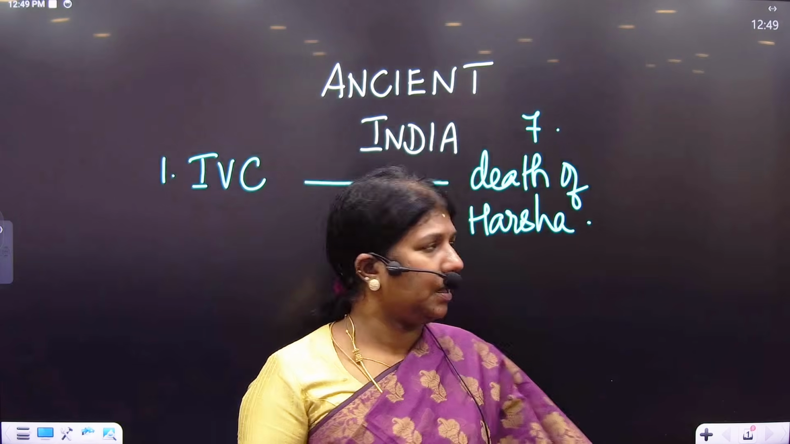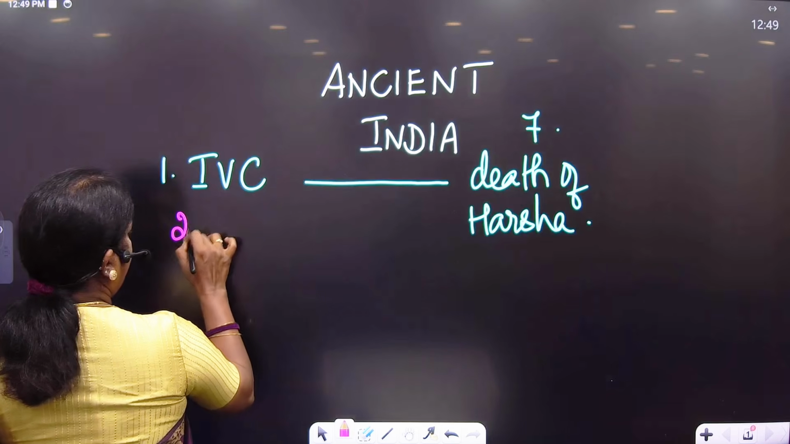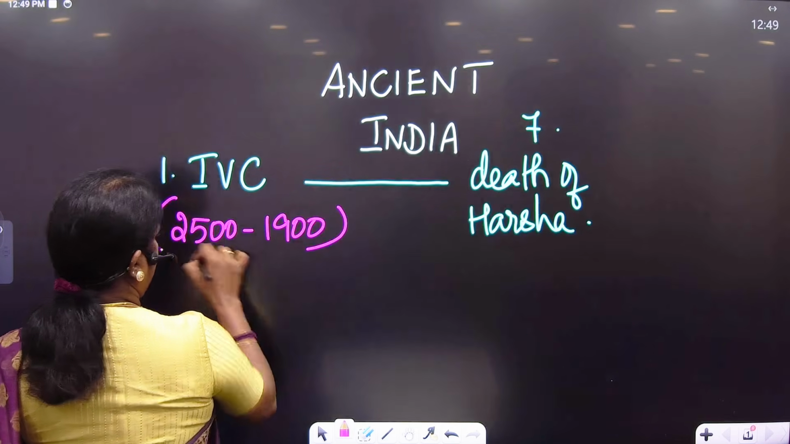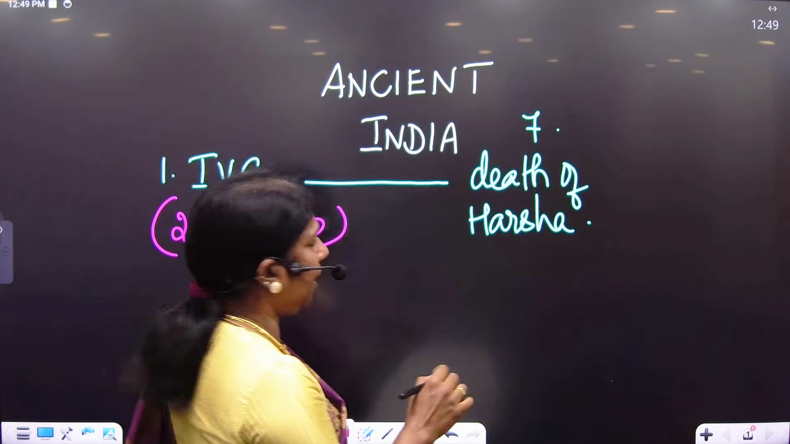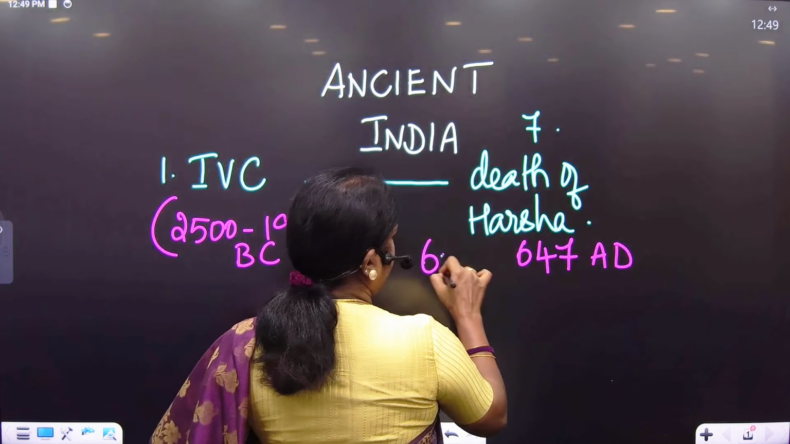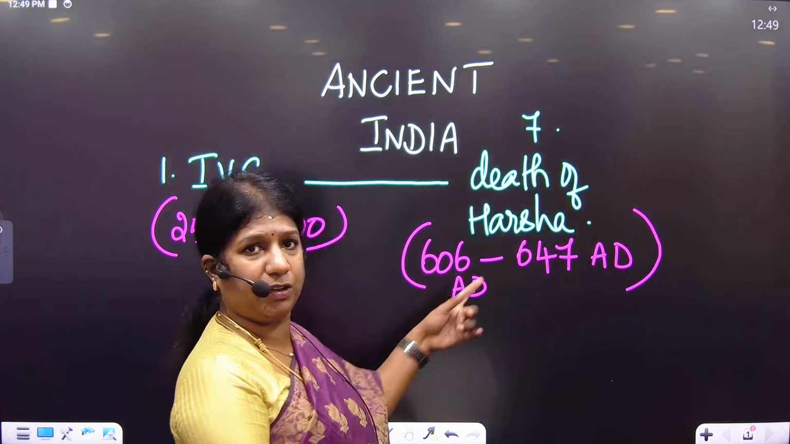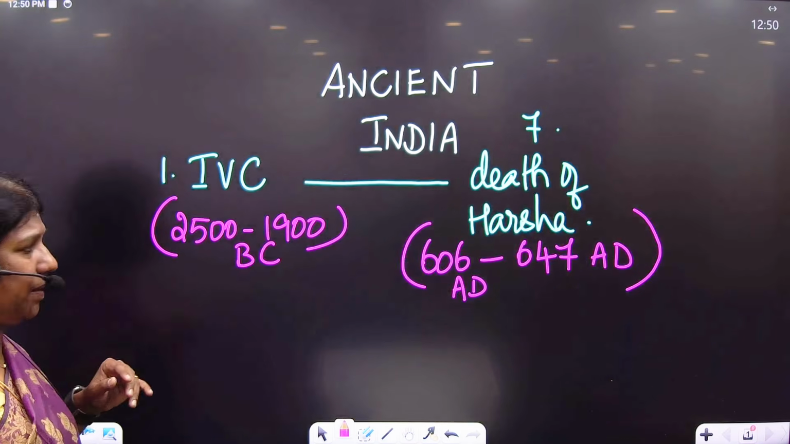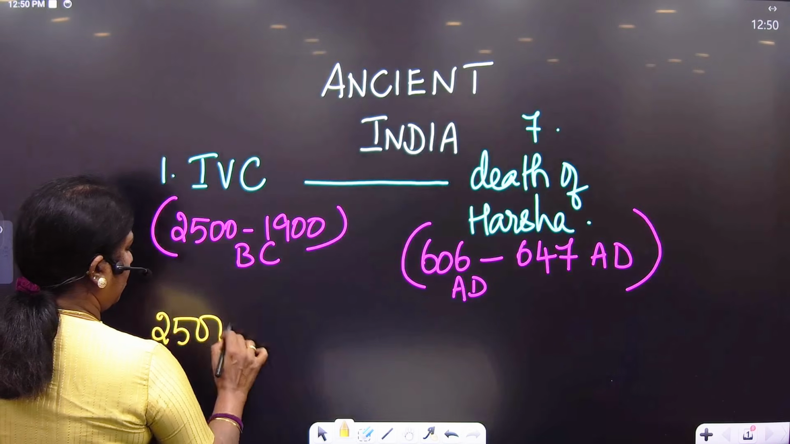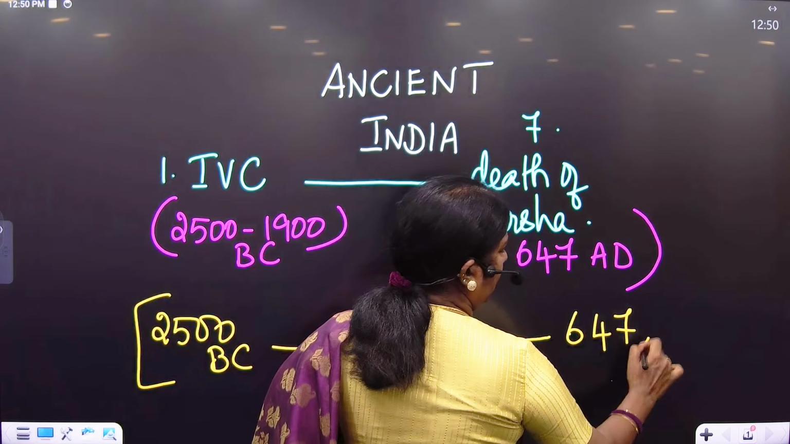Now, from Indus Valley to the death of Harsha: the bracket of the Indus Valley is 2500 BC to 1900 BC, and Harsha died in 647 AD. Harsha ruled from 606 to 647 AD. So this is the timeline of Harsha and this is the timeline of IVC. When you take the overall bracket of ancient India, it is 2500 BC to 647 AD.